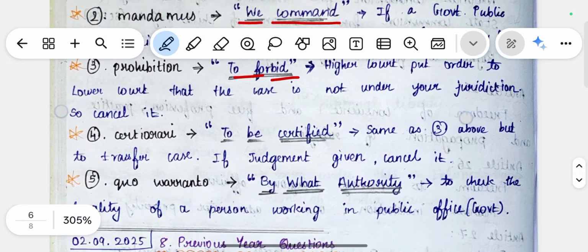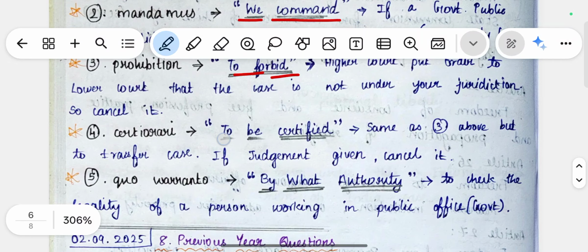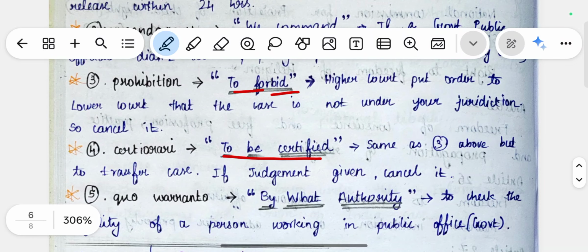The next one is certiorari, which means to be certified. It is the same as prohibition, but here, instead of canceling the case, they order it to be transferred to the court which has jurisdiction. That is certiorari.